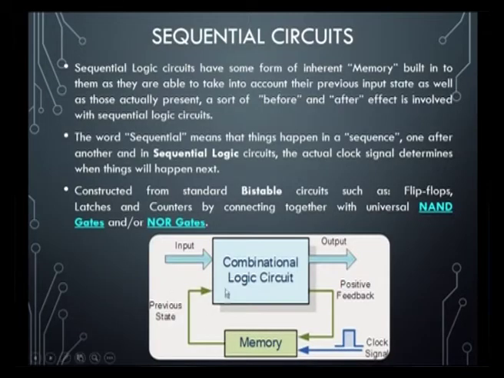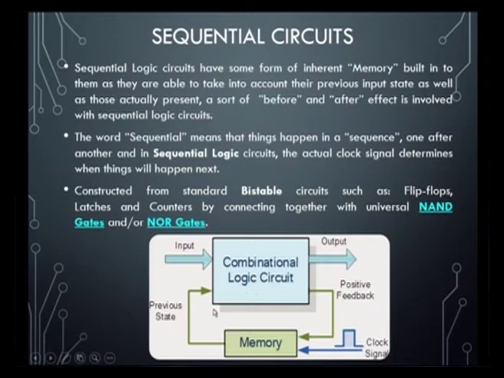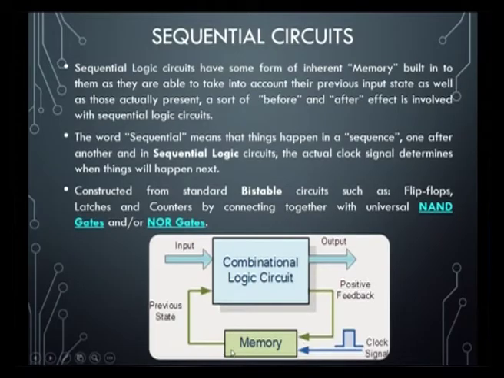This sequential circuit can be constructed with the help of two types. One is a combinational logic circuit block, that is what we usually use, the universal gate or NAND gate or AND gate, whichever suits our application, and a memory circuit, that is like flip flops, latches and counters. That is what we will discuss in the upcoming slides. The memory circuits may be flip flops, counters or latches. The next important thing that we need to discuss in the next slides is flip flops. The combinational circuit we already discussed in the previous session.